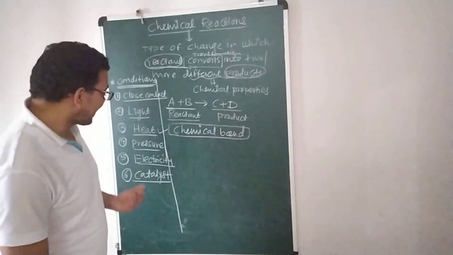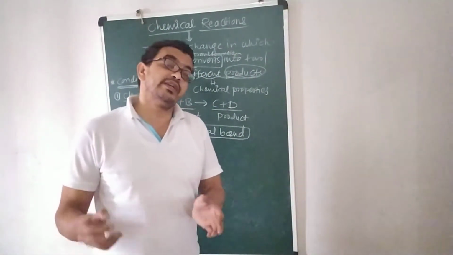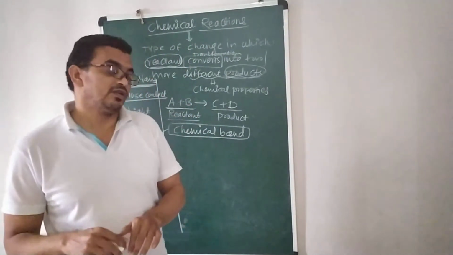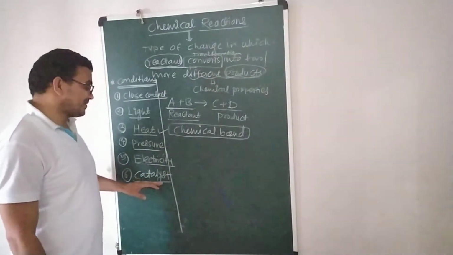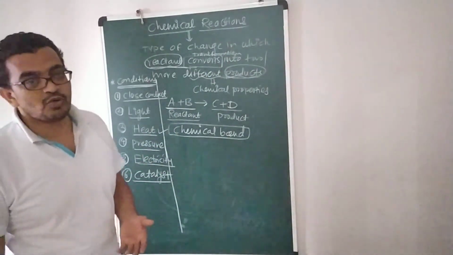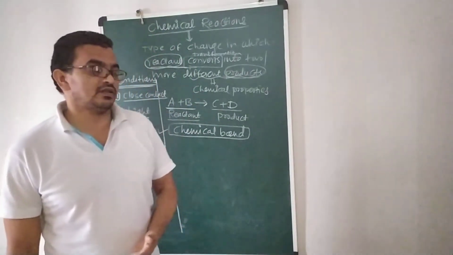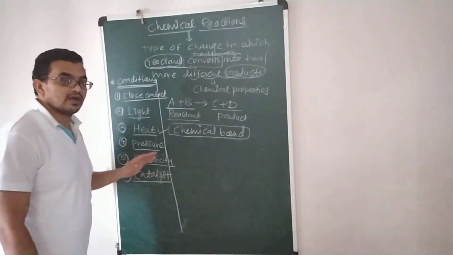What is a catalyst? It increases the rate of reaction, but it does not take part in the chemical reaction. That you also have to keep in mind. There are two types of catalyst, positive catalyst and negative catalyst. That is the next part of this syllabus that we are going to discuss afterwards.